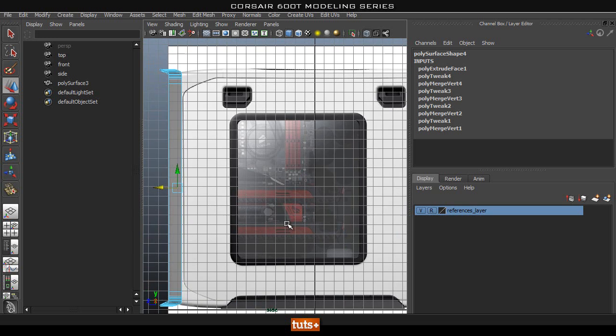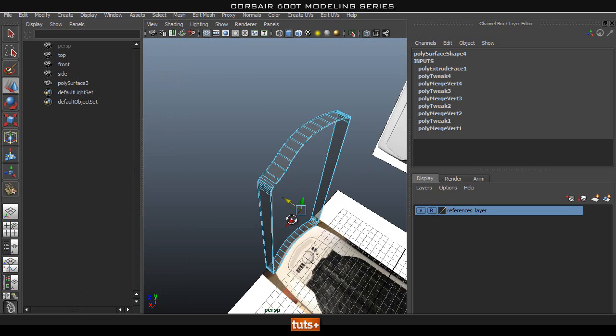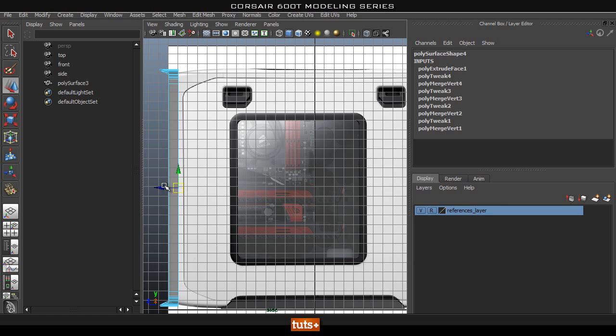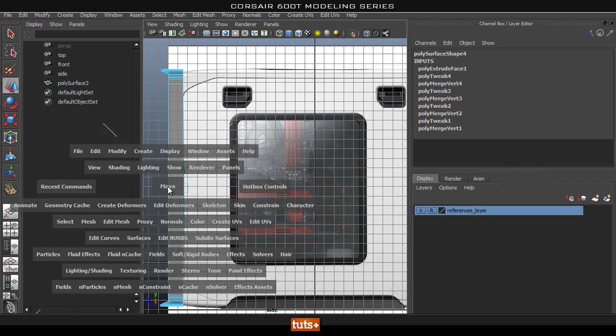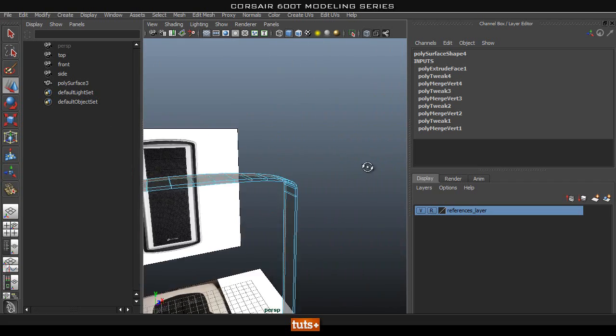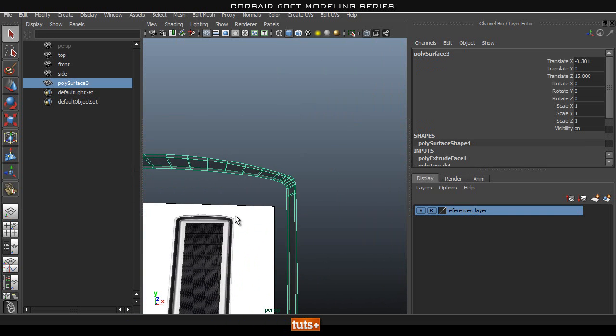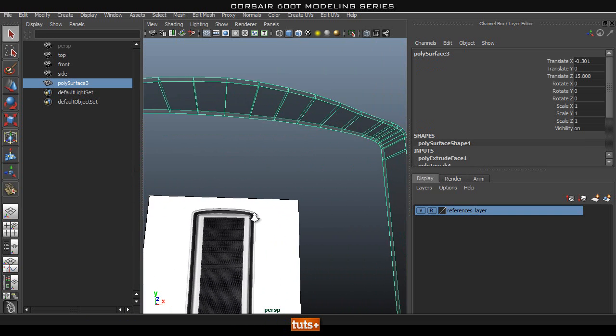Let's go back into our side view and just go ahead and push these back a bit more. We could also go ahead and straighten these out. So if I scale and then drag this way, it will be straight. Now let's just go back into side view and push it back to roughly where it sits, which is there. And that's great. Okay, so that looks pretty good. We still have a bit of time for this video.